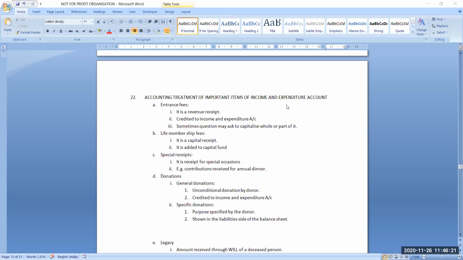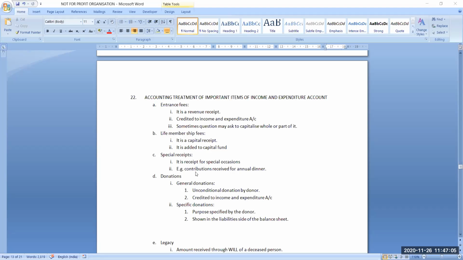So it is a receipt for special occasions, like the example given here, contributions received for annual dinner. So these types of receipts will be there. And if special receipts are there, obviously expenses related to that special occasion will also be there. Whatever the expenses and special receipts you have, there are two options. Either write the receipt as income and the expenses in expenditures, or you may maintain a separate account for that special occasion and whatever the difference is, either the profit or loss, surplus or deficit, will be transferred to income and expenditure account.